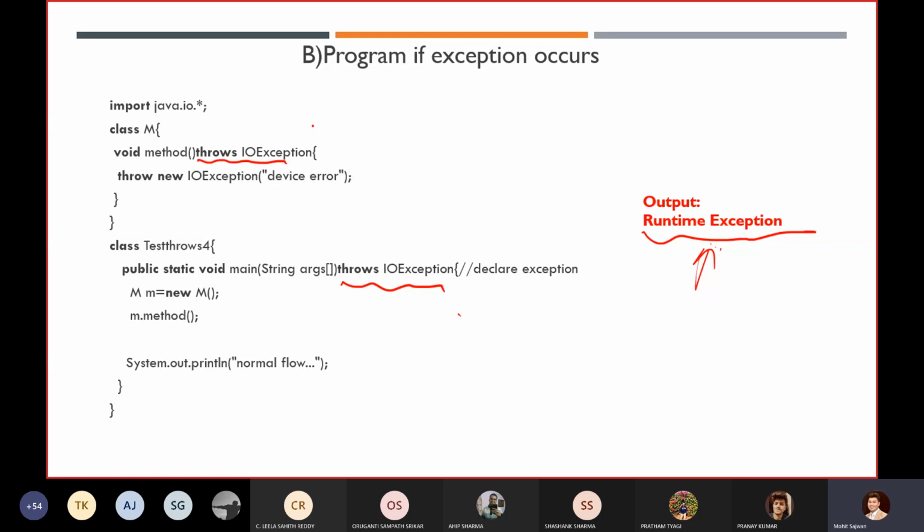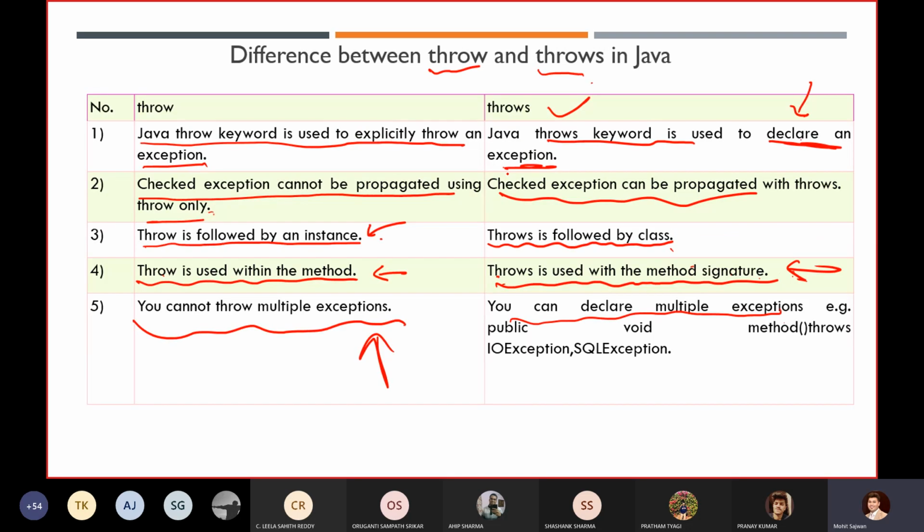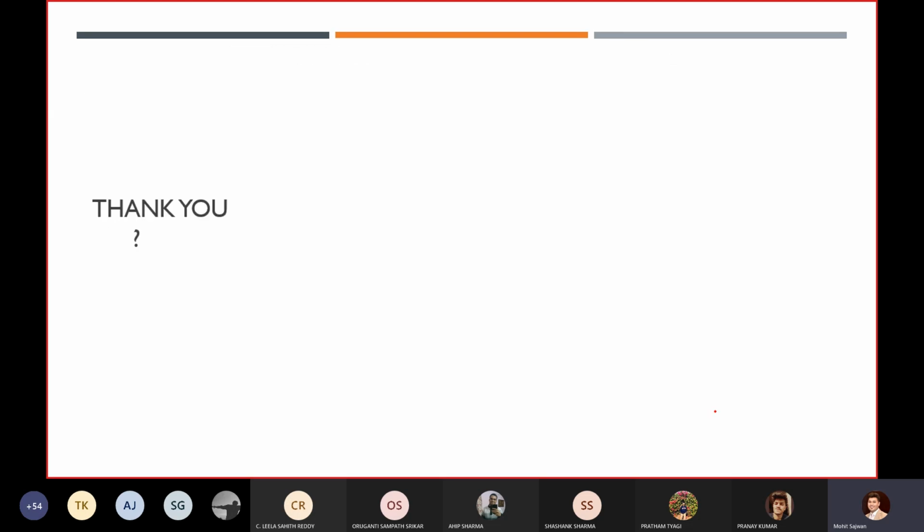Remember, if I want to write IOException, ArithmeticException, I can write it like that, no issue at all. NullPointerException too. I can write any number of exceptions over there; there is no restriction related to that. Like in this example, method throws IOException, SQLException.